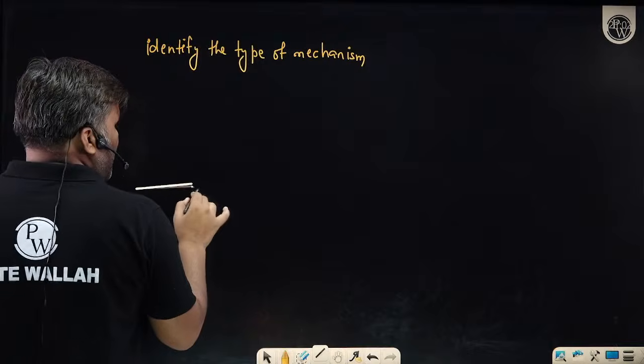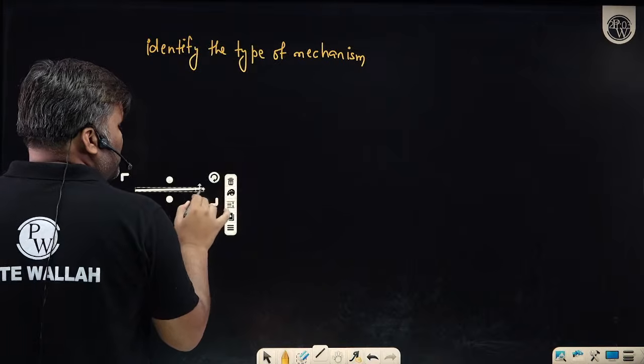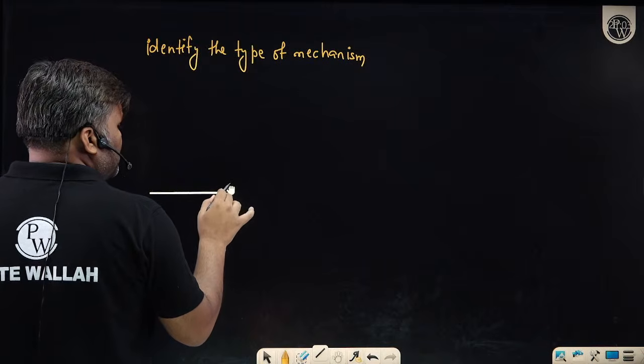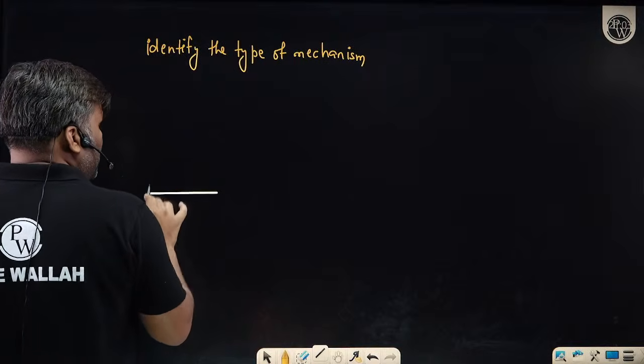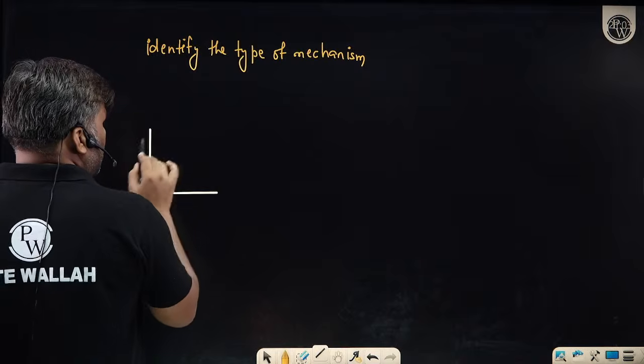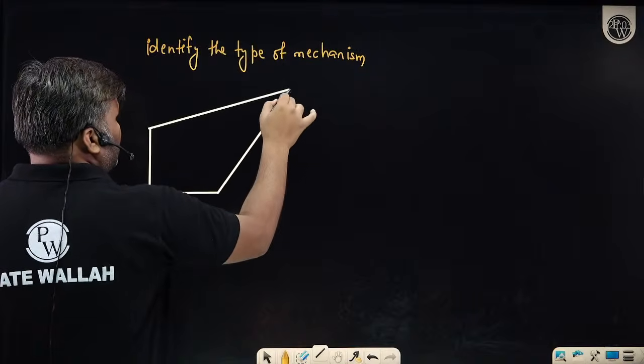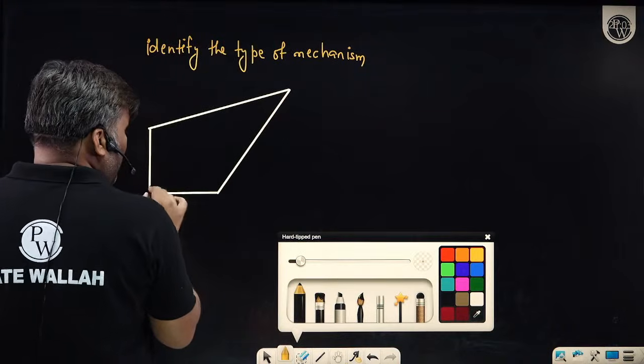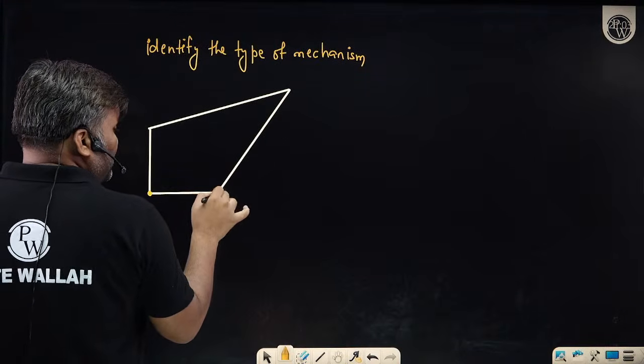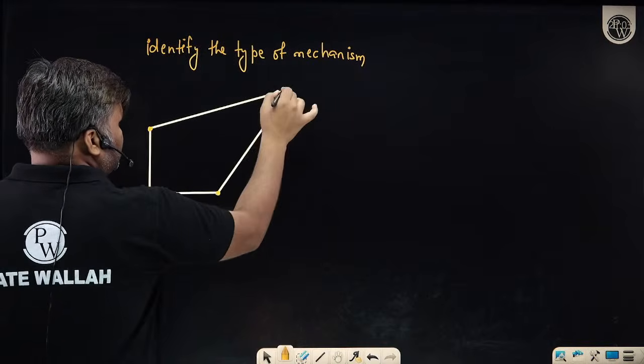Tell me, beta. I have one link which is the shortest link. Let me give the dimensions. One link, another link, another link, another link. Those who have already studied can identify, oh sir, this is the deltoid linkage.